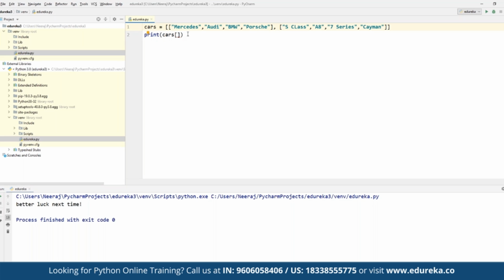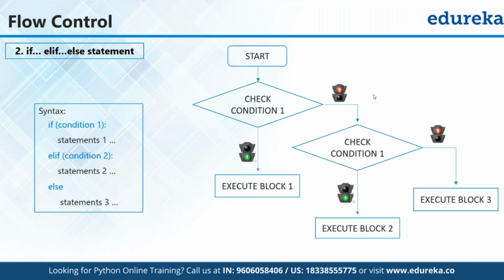Now if we want to print the entire statement in one go, we can simply use the print statement and print it one by one. Suppose we want to print cars, and in cars we have to define the exact index value, right? From cars we want to print Mercedes S class, so we define this as 0 and 0, because Mercedes is stored at the 0th block, and S class is also stored at the 0th block.